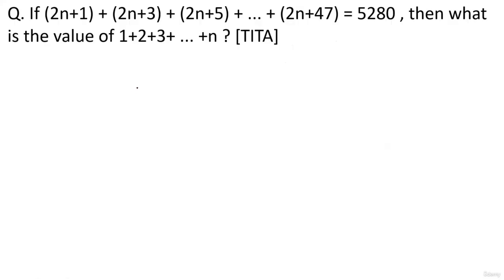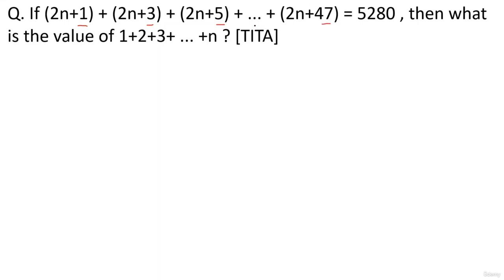If 2n plus 1 plus 2n plus 3 plus 2n plus 5 up to 2n plus 47 is 5280, then what is the value of 1 plus 2 plus 3 up to n? Type in the answer, the question. Okay. Now, if you observe carefully, guys, the numbers which are being added are 1, 3, 5, then 7, 9, 11, 13, up to 47.